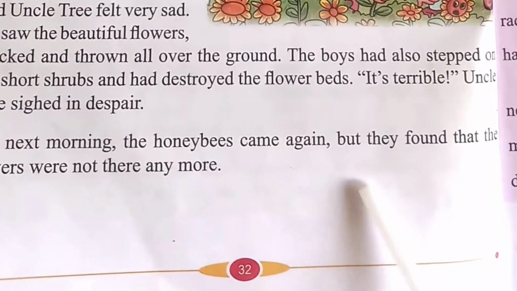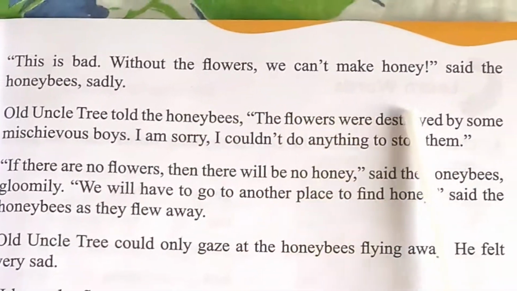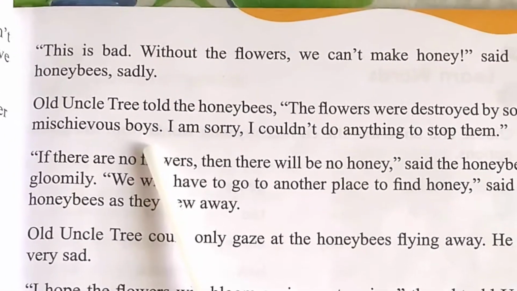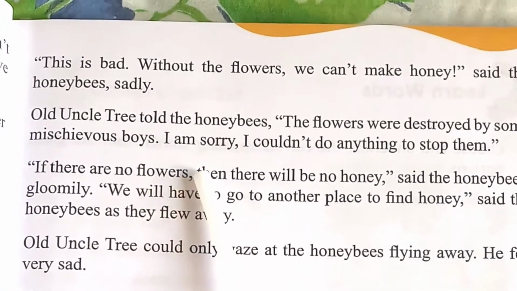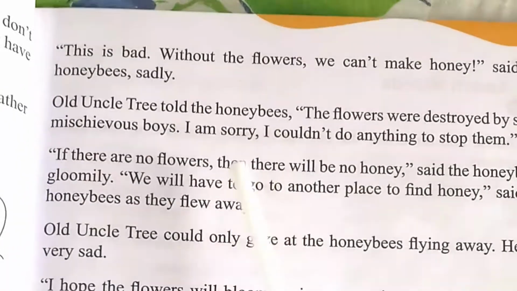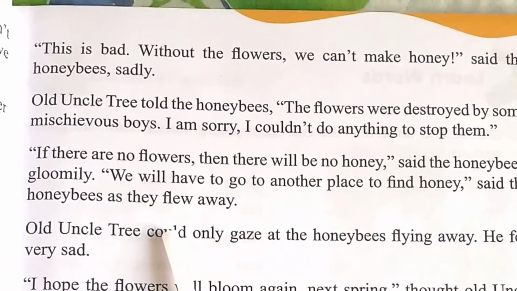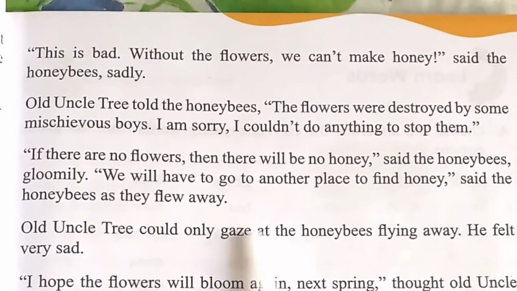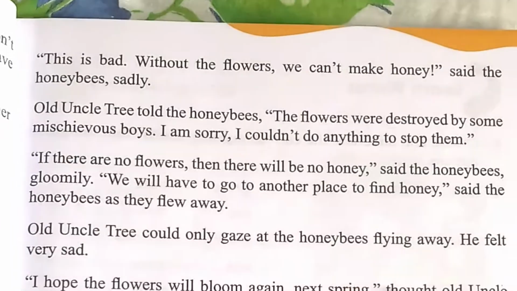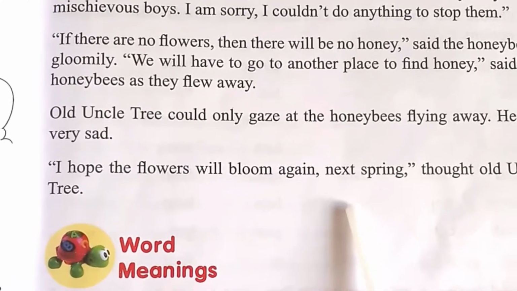The next morning the honeybees came again, but they did not find any flowers to take nectar from. "This is bad. Without the flowers we can't make honey," said the honeybees sadly. Old Uncle Tree told the honeybees, "The flowers were destroyed by some mischievous boys. I'm sorry I could not do anything to stop them." "If there are no flowers, then there will be no honey," said the honeybees gloomily. "We'll have to go to another place to find honey," said the honeybees as they flew away. Uncle Tree could not bear to gaze at the honeybees flying away. He felt very sad and thought, "I hope the flowers will bloom again next spring."